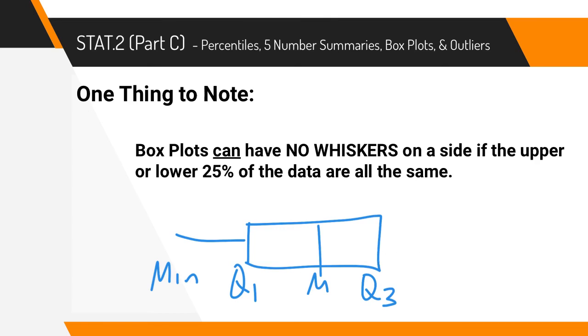If you were missing a whisker on the lower end, what that would mean is that your minimum and your Q1 were equal to each other.